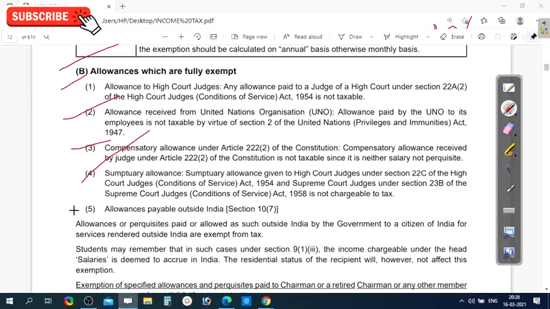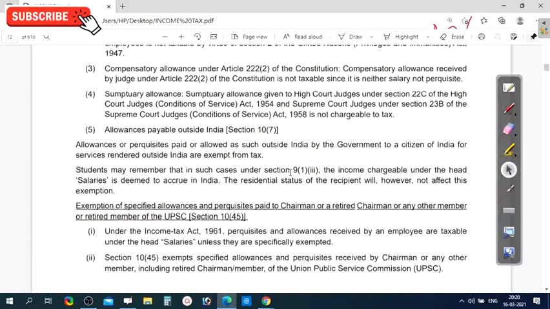And allowances payable outside India under Section 10 subsection 7 of the Income Tax Act 1961. Any allowance received by the assessee outside India is not taxable in India but taxable in the country in which he has received those allowances.